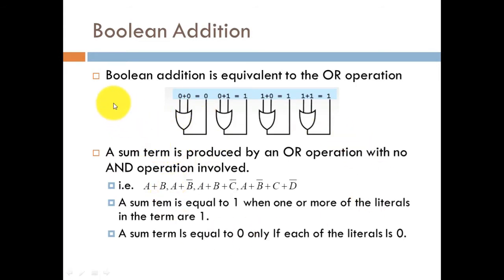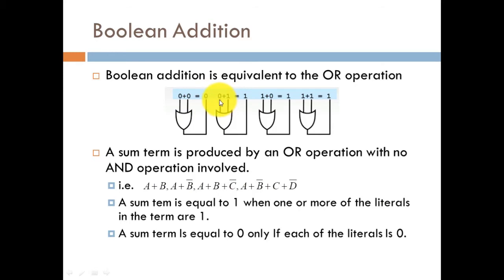Now we will discuss Boolean addition. Boolean addition is equivalent to the OR operation, as we have already discussed the basic operations on digital or binary signals such as OR and NOT. That is, we have to perform the addition operation on the literals or variables. This figure shows input 1 and input 2, and if both the input values are 0, then the outcome, the summation or addition value, is also equal to 0.